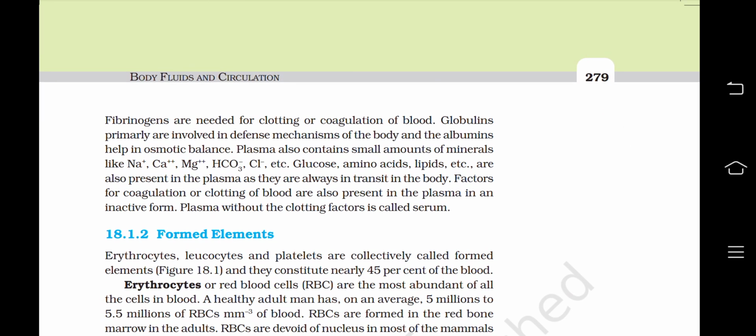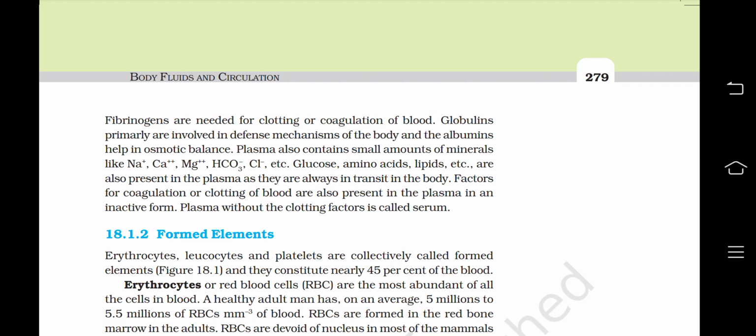Fibrinogens are needed for clotting or coagulation of blood. Globulins primarily are involved in defense mechanisms of the body, and the albumins help in osmotic balance. Plasma also contains small amounts of minerals like Na+, Ca2+, Mg2+, HCO3-, Cl-, etc. Glucose, amino acids, lipids, etc. are also present in plasma as they are always in transit in the body.